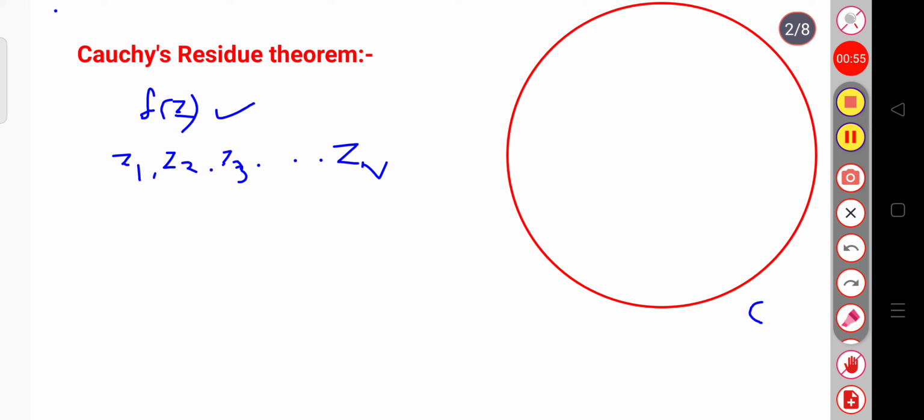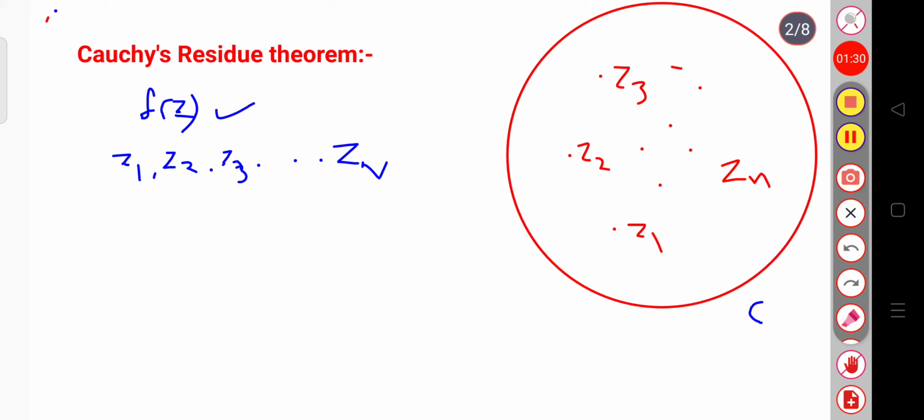I can define these z1, z2 points. Suppose this is the z1 point, this is the z2 point, this is again the z3 point, and randomly I can take any other points, z4, z5 and so on up to the zn point, present inside this contour C. That is, we are defining that f of z is not analytic at all these points z1, z2, z3 and so on up to zn. These points are isolated singular points. So, we can say that the function is not analytic at these points.